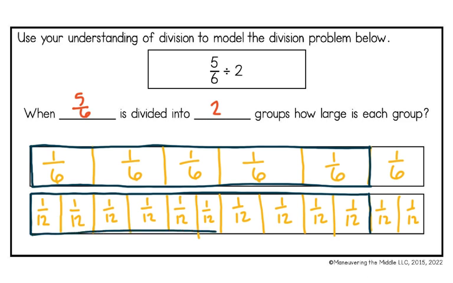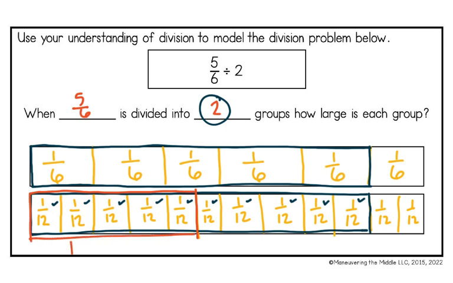And now I need to figure out how many 12th squares we had, and we have 1, 2, 3, 4, 5, 6, 7, 8, 9, 10. So I need to take those 10 squares and I need to divide them into 2 groups. And I know that 10 divided by 2 is 5. So there should be 5 squares in each group. So 1, 2, 3, 4, 5. So in red, I'm going to block out my groups.